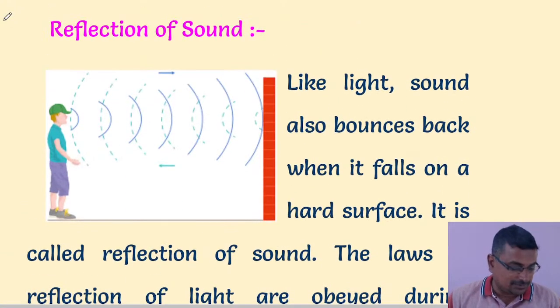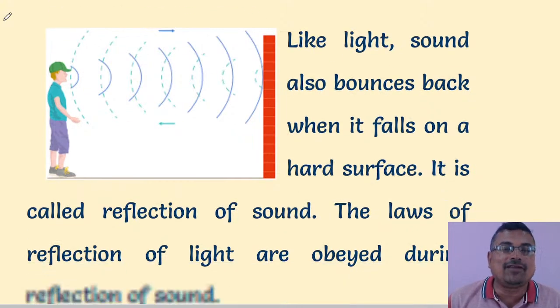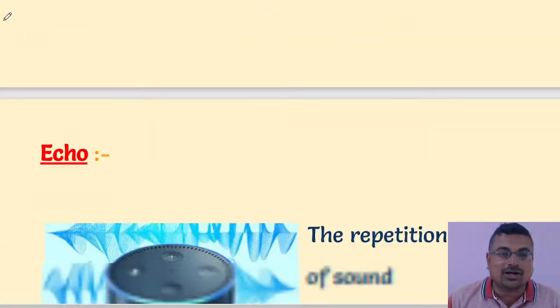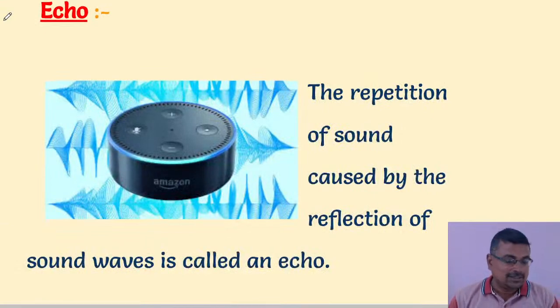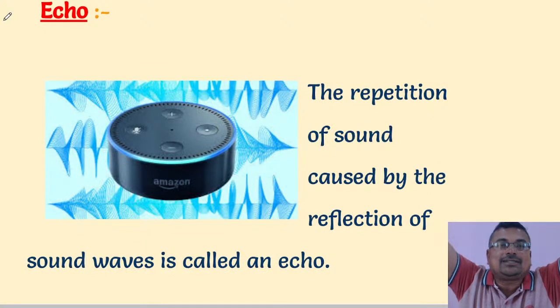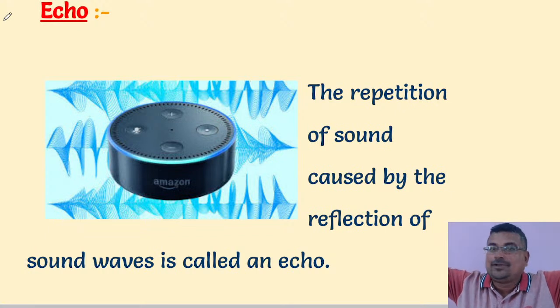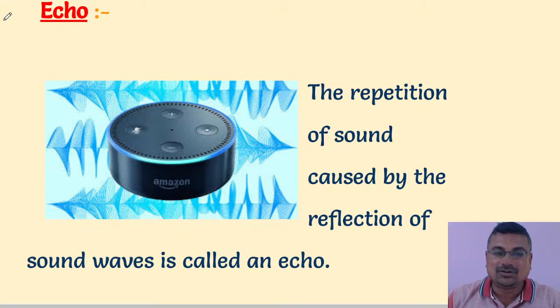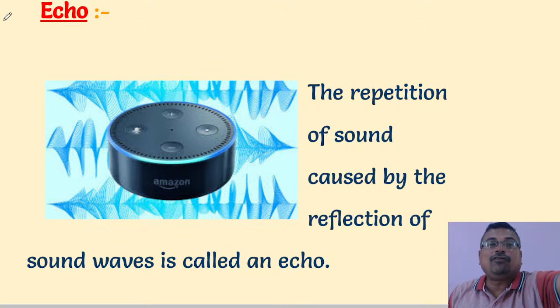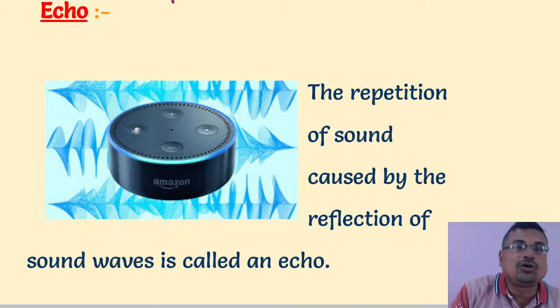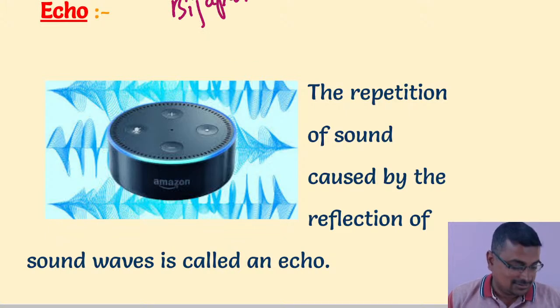Now, reflection of sound. Light is reflected, sound is also reflected. Bouncing back of sound is called reflection. That is called an echo. Suppose we go to hilly areas and you call out a name of your friend, the reflection of sound is called echo. If you go to Bijapur and tell your friend's name, how many times can you listen?